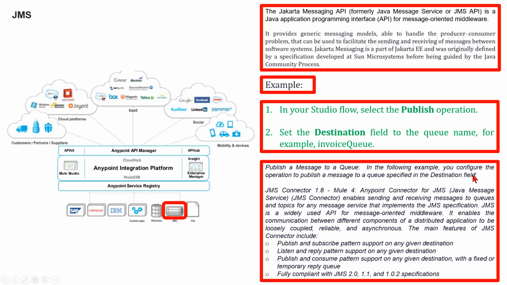The publish operation publishes whatever is in the message payload to the specified queue. Here you can see you configure the operation to publish a message to a queue specified in the destination field. Step 1, in your Studio flow, select publish operation. Step 2, set the destination field to the queue name, for example invoice queue.